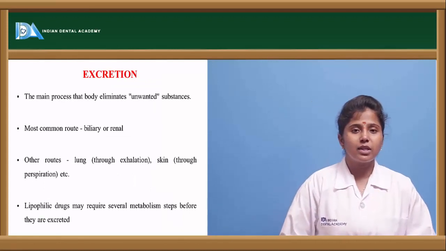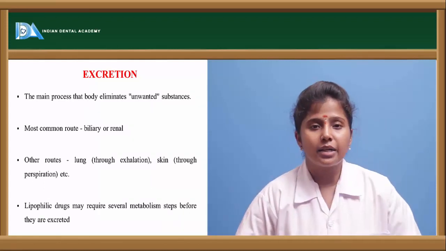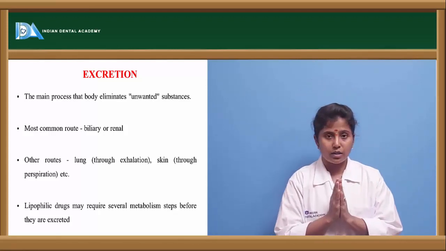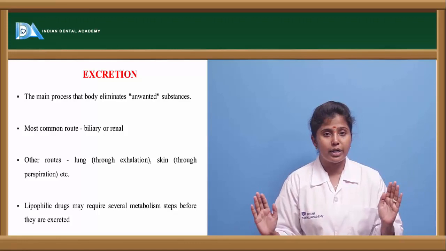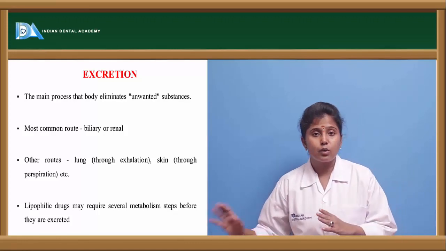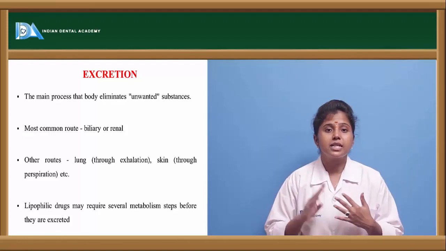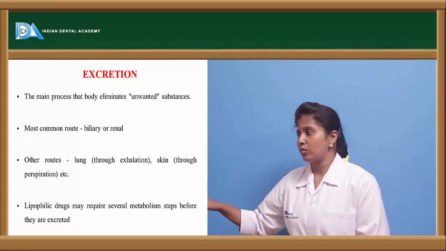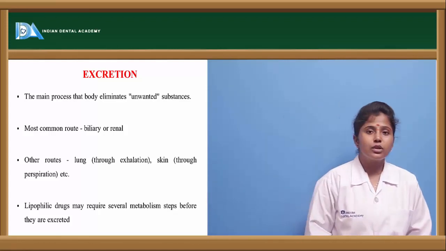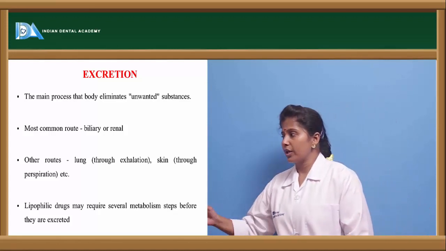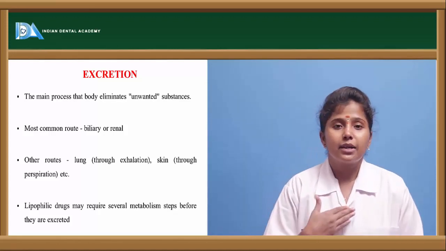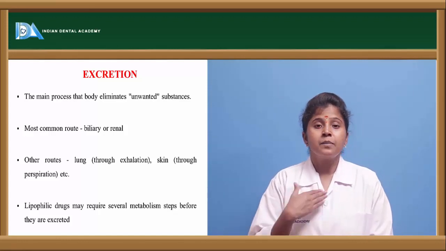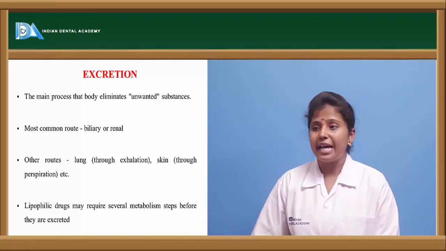Excretion. Finally, after metabolism takes place, the drug undergoes excretion. Whatever the metabolite is, it is a waste product, not useful for the body, so it is excreted in the form of urine, feces and bile. The main process is that the body will eliminate the unwanted waste material. The common routes are bile or urine, and the waste can also be removed through skin in the form of sweat, and through lungs in the form of exhaled air.